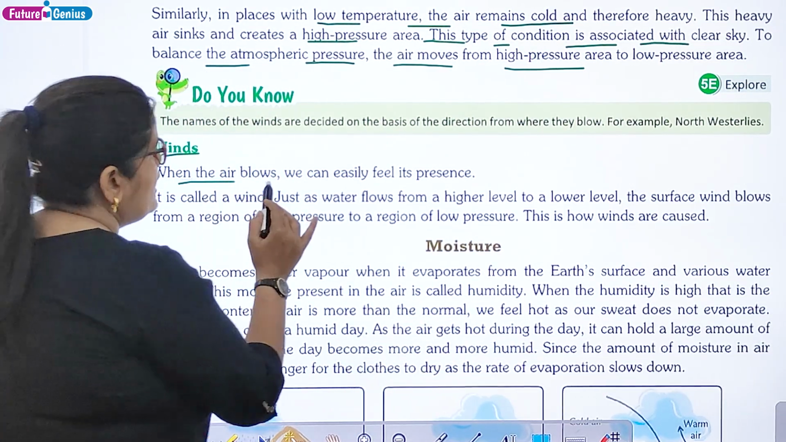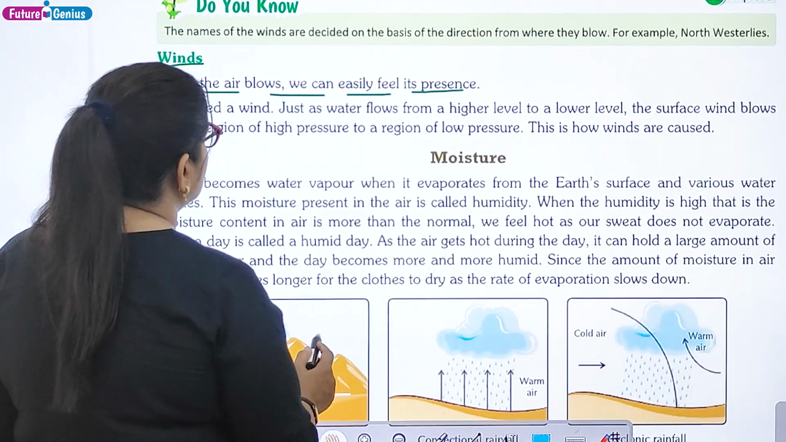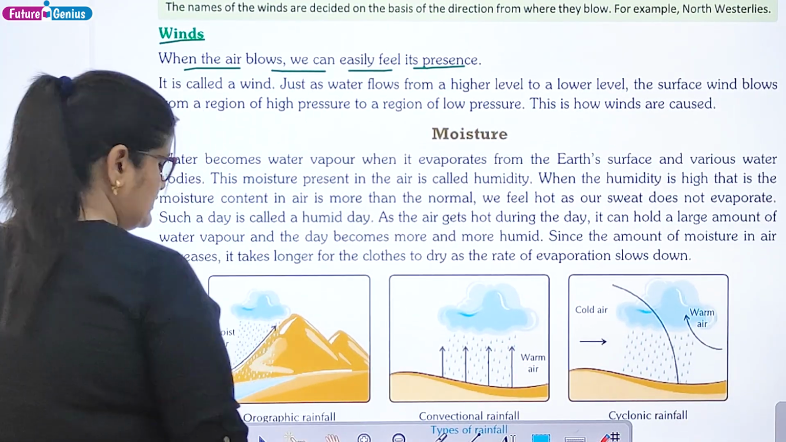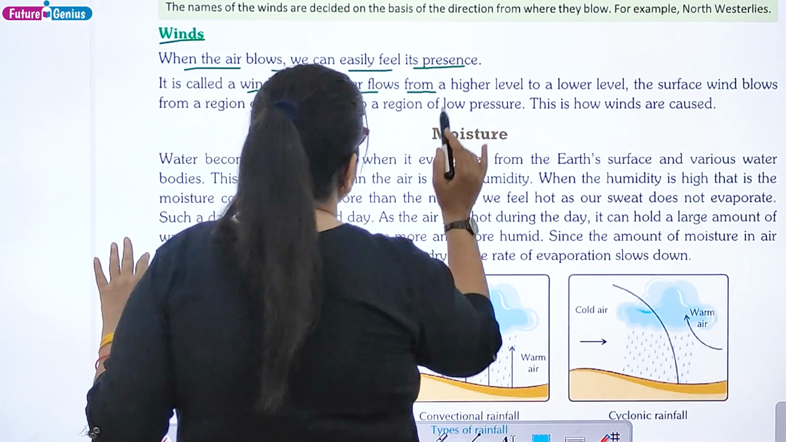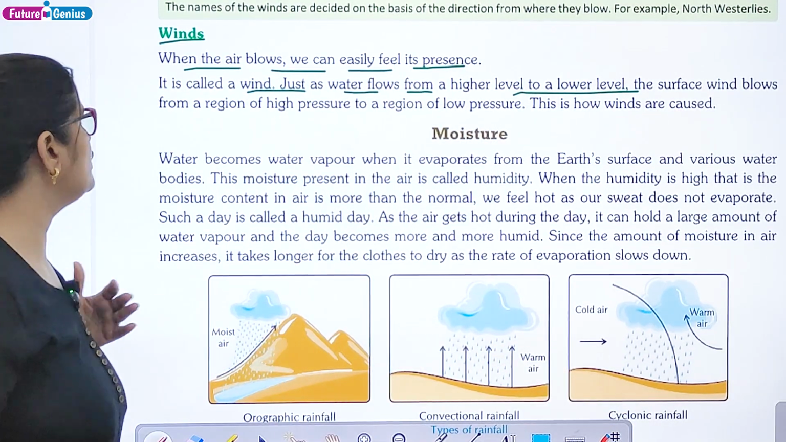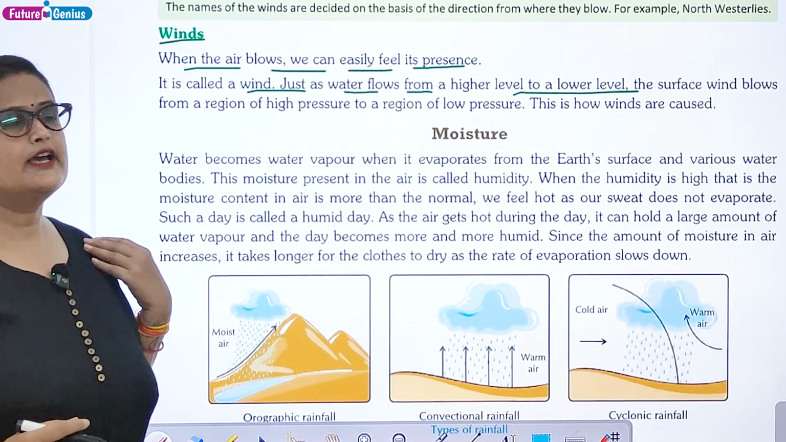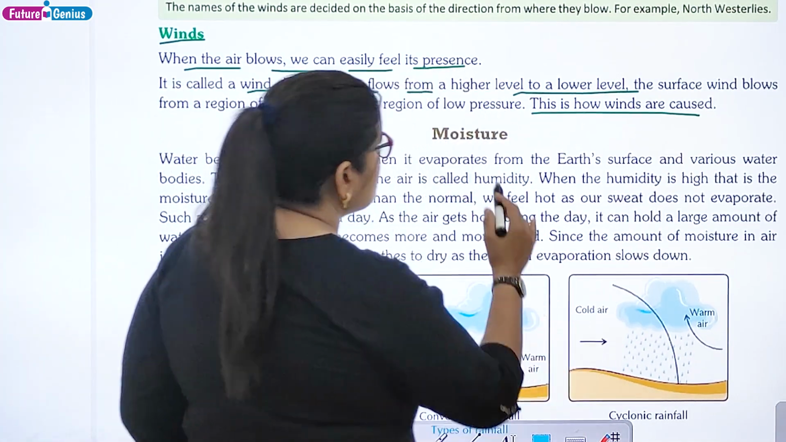When the air blows, we can easily feel its presence. When the air moves, we feel that the wind is blowing. It is called a wind. Just as water flows from a higher level to a lower level, the surface wind blows from a region of high pressure to a region of low pressure. This is how winds are caused.